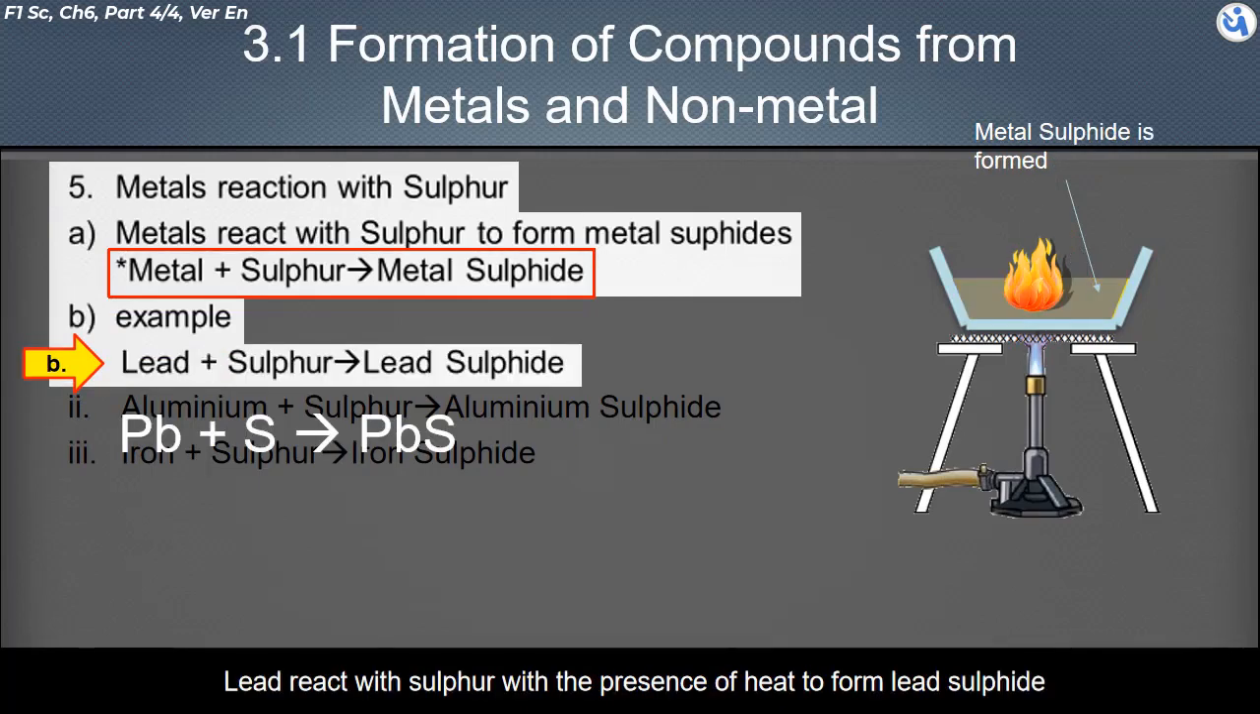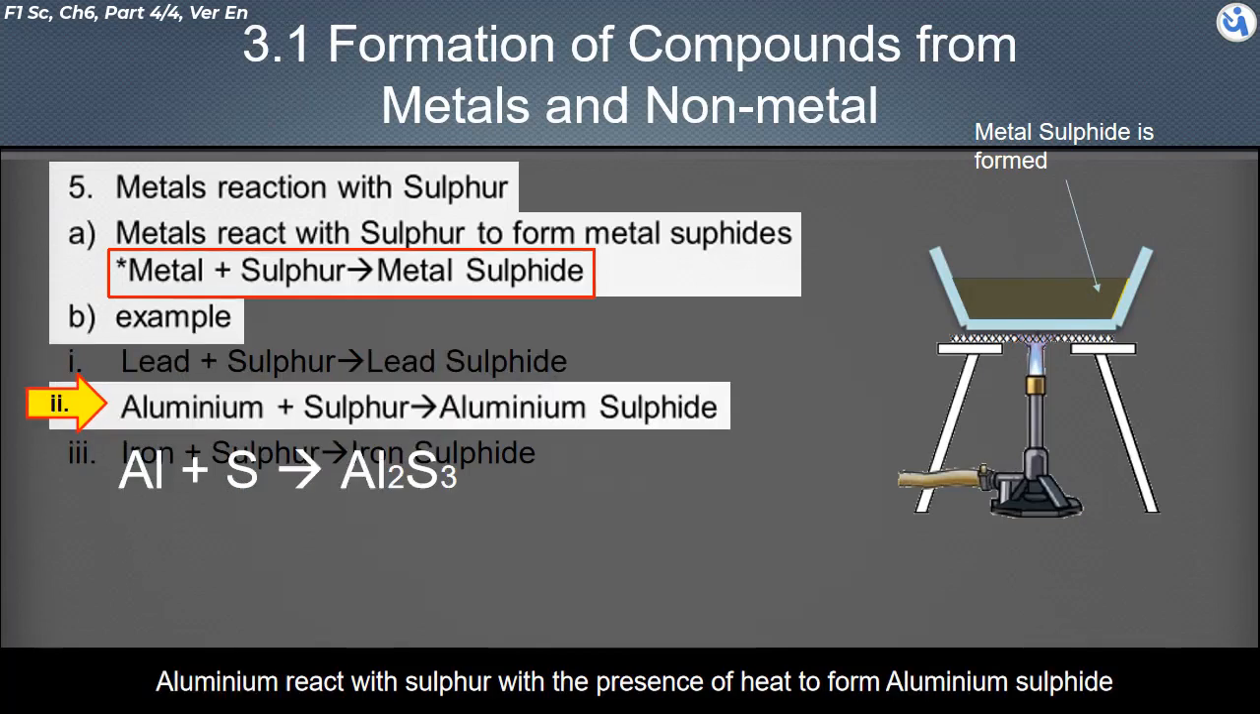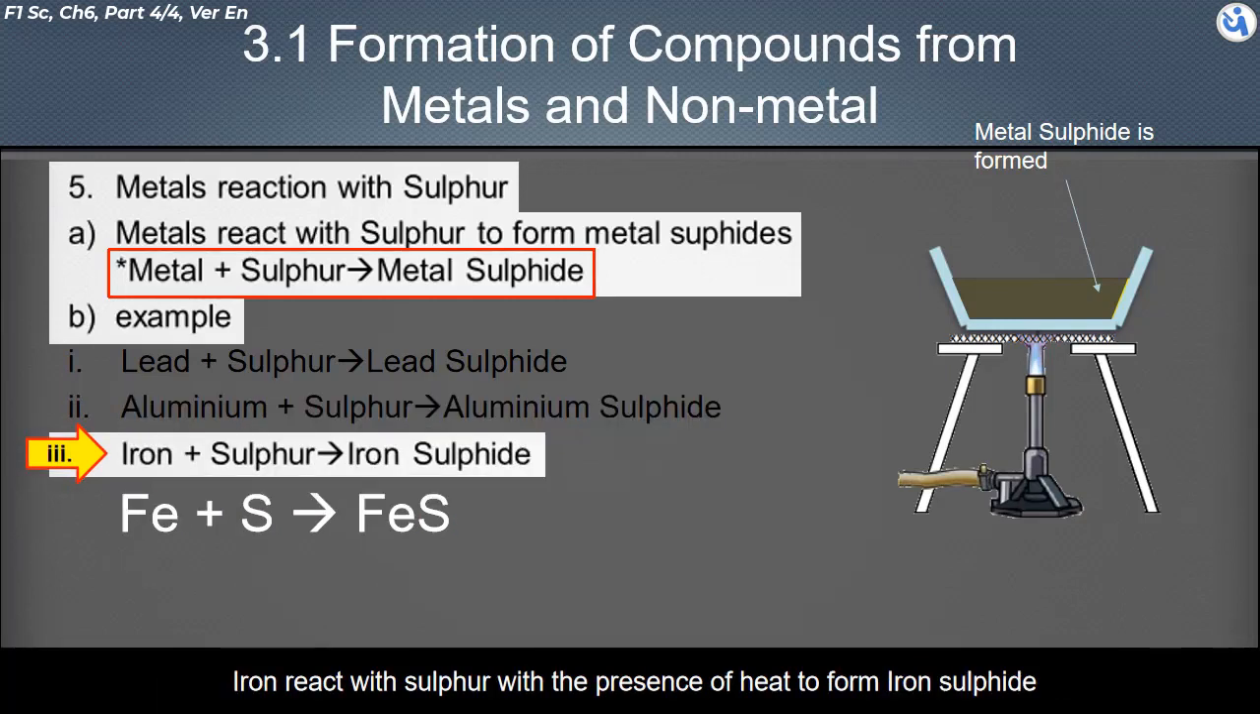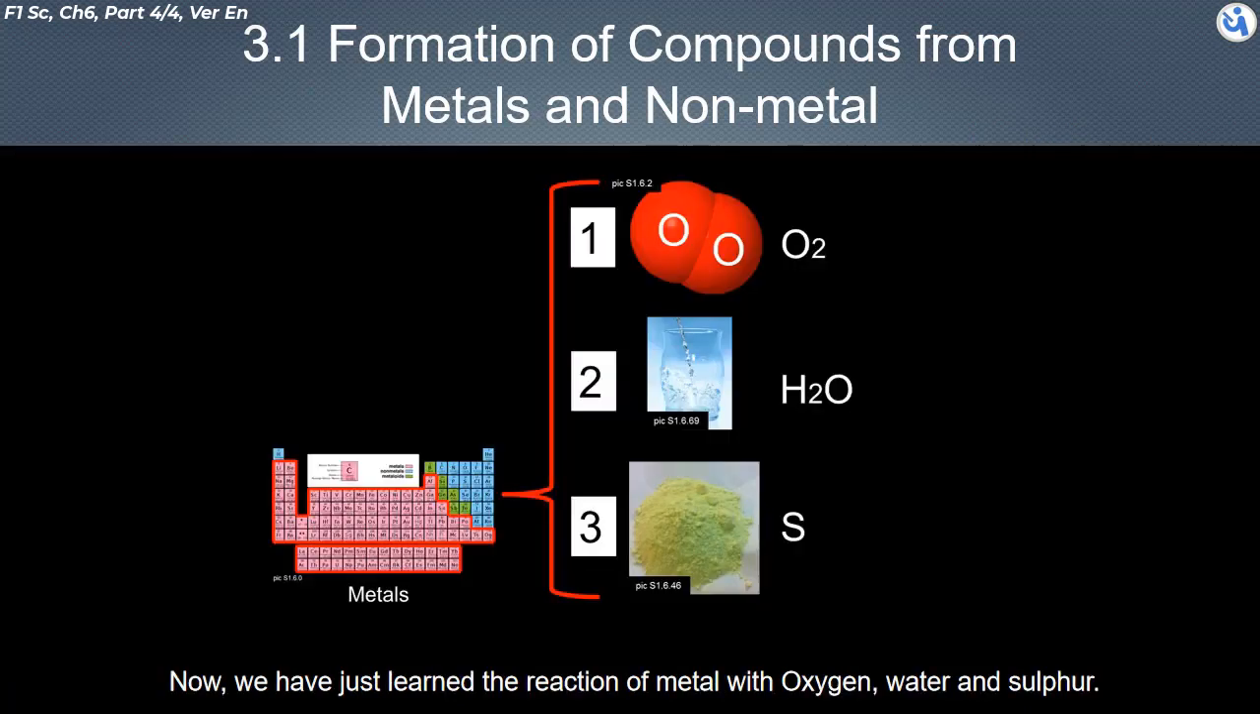Lead reacts with sulfur in the presence of heat to form lead sulfide. Aluminium reacts with sulfur in the presence of heat to form aluminium sulfide. Iron reacts with sulfur in the presence of heat to form iron sulfide. Now, we have just learned the reaction of metal with oxygen and sulfur.